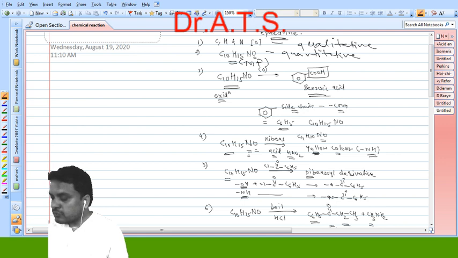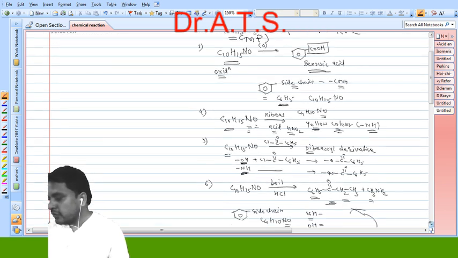If 2 OH groups were present, the molecular formula should contain 2 oxygens, but here only 1 oxygen is there. If there were an NH2 group, the molecular formula should contain 2 nitrogens, but in the molecular formula there is only 1 nitrogen and 1 oxygen. So the dibenzoyl derivative is formed due to one OH group and another due to NH. This NH is also confirmed by the formation of yellow color. If yellow color is not there, there is no NH group. So the side chain of ephedrine contains an OH group as well as an NH group.